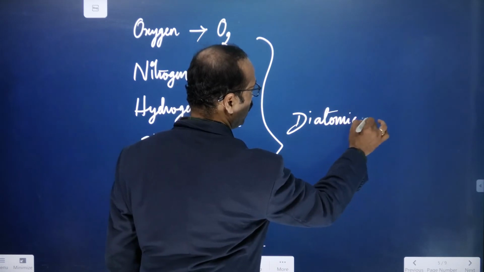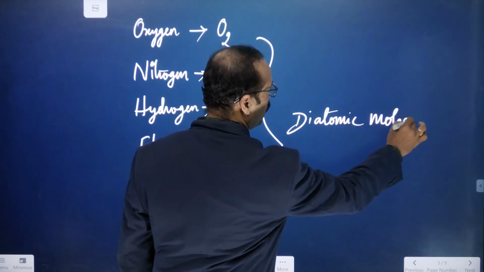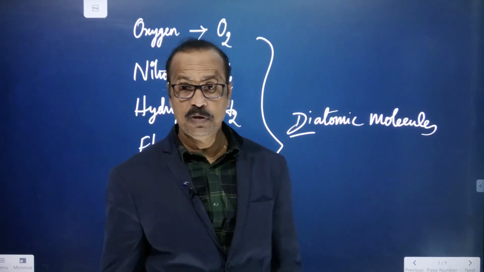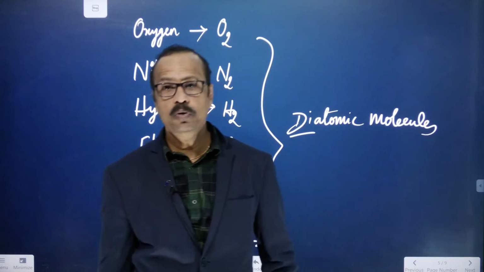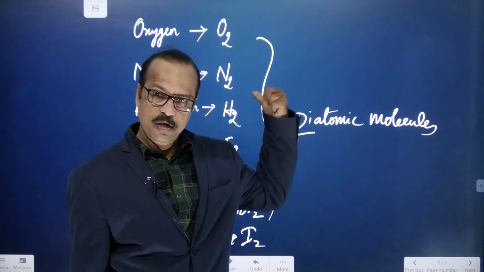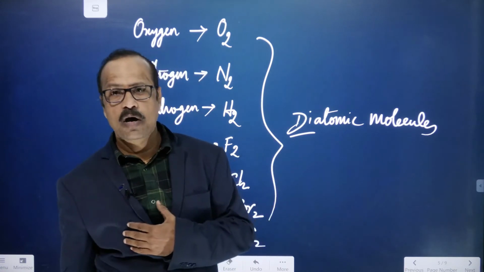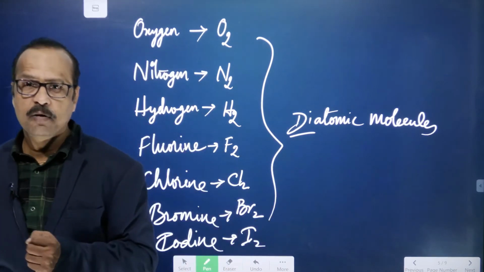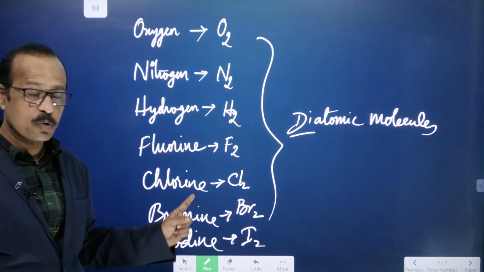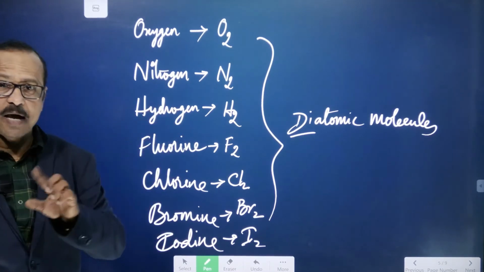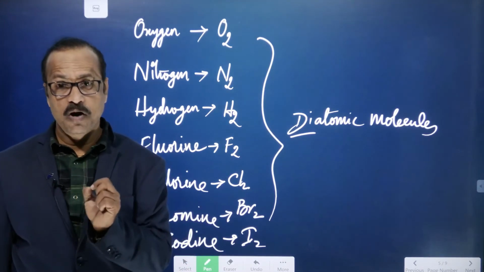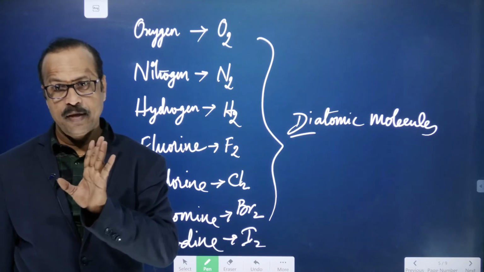What are they? Diatomic molecules. Di means what? Two. So 2 atoms combine and form the molecule. That is why these are called diatomic molecules. So remember, wherever you write these elements, for example carbon reacting with oxygen to form carbon dioxide, when you write oxygen, you have to write O2, right?